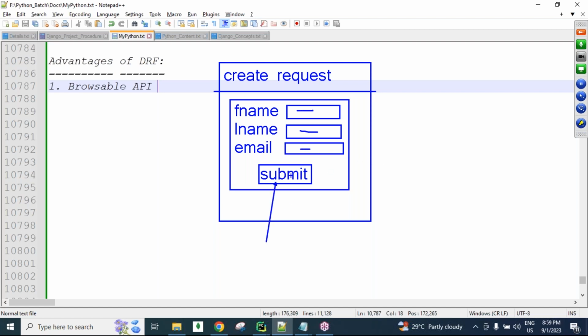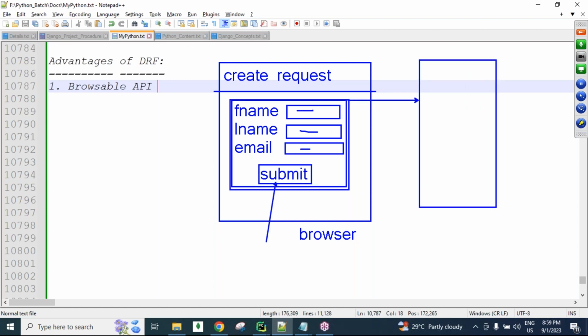Then this is the browser, guys. Whenever we send data from this browser using this form, the data is submitted to the server. Server-side logic is there, guys. Using Python with Django, we are writing the logic here. So now this data is sent to the database.